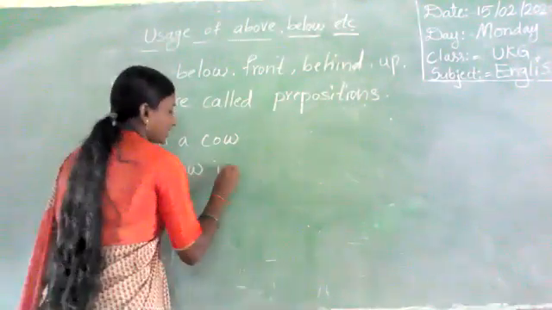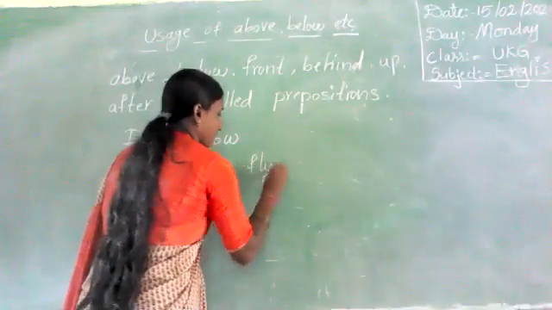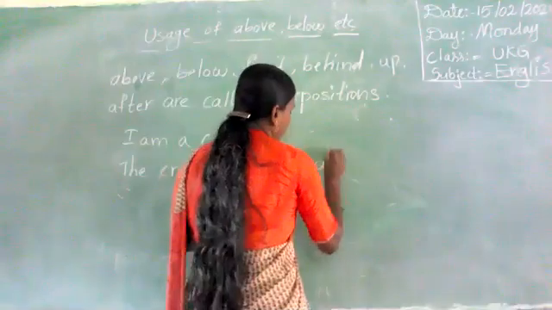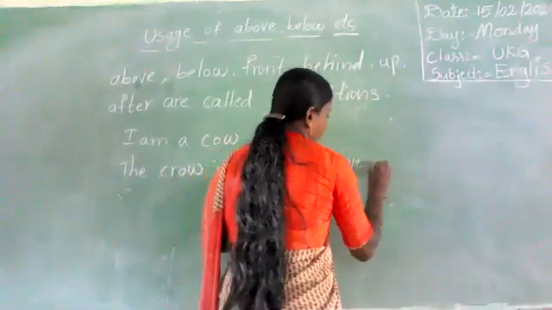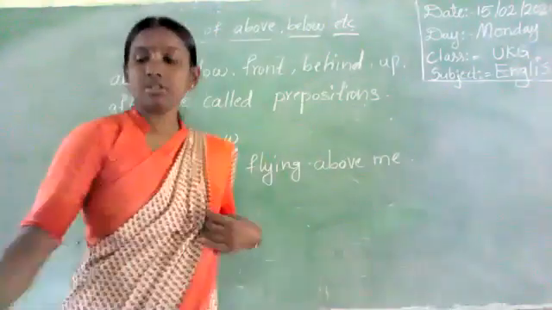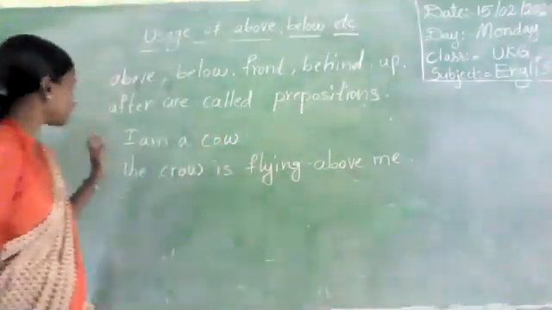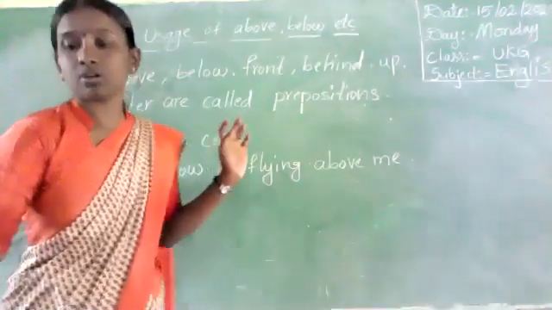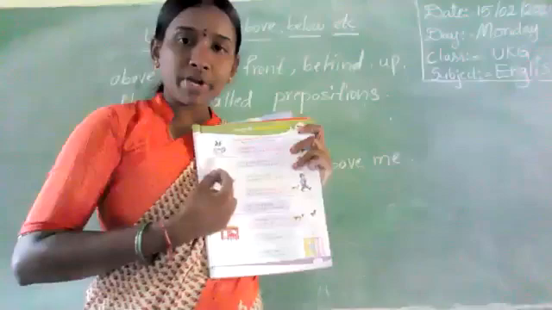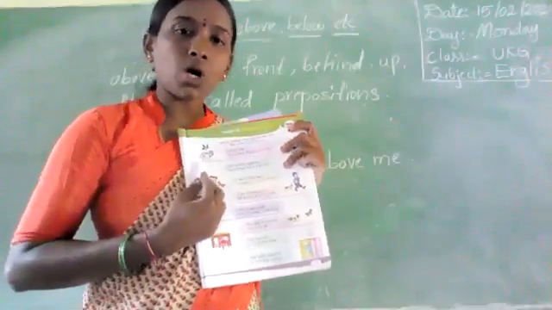The crow is flying above me. Say, I am a cow.